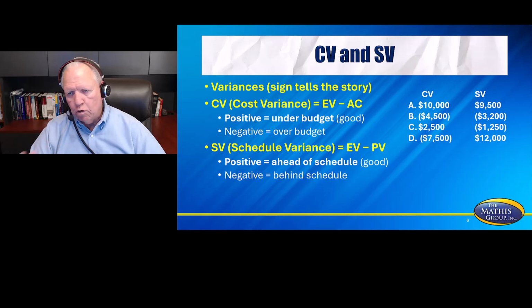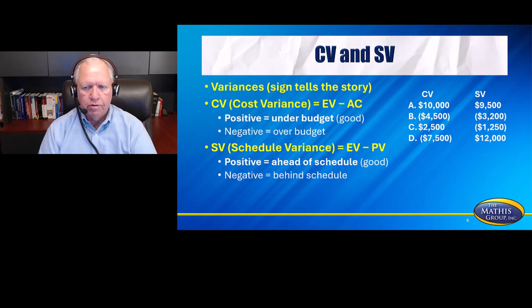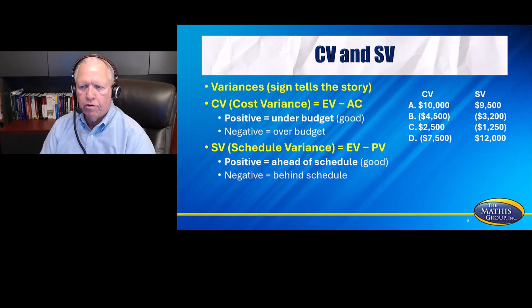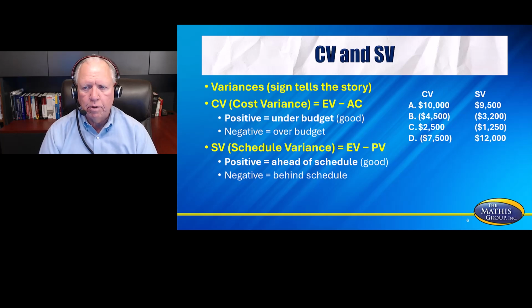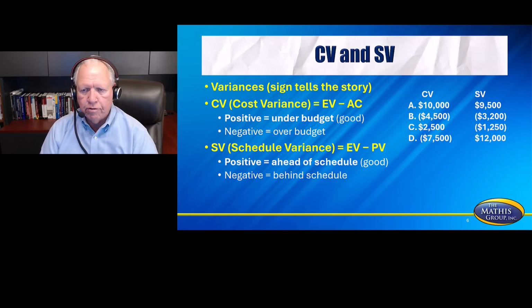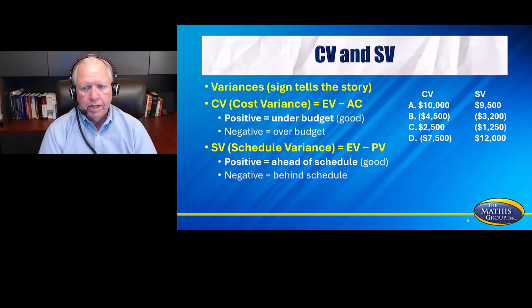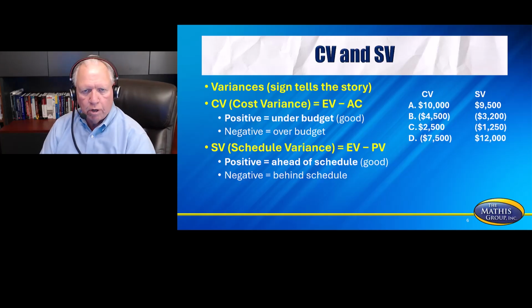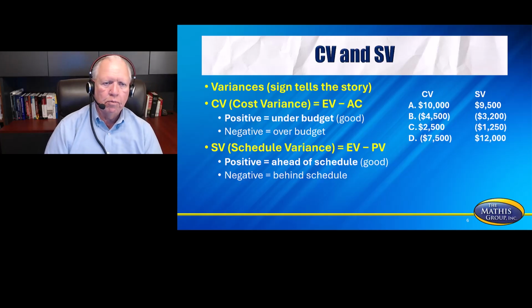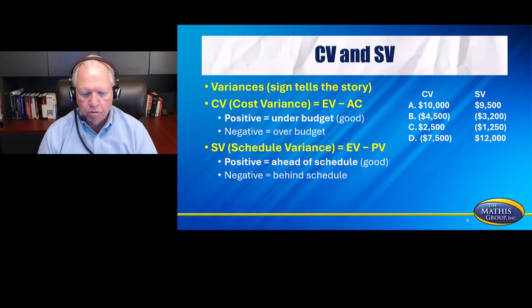Now over here in the right-hand corner, you'll notice I've got 4 projects here. And so I've got them listed so that you can kind of see. Sometimes it'll come up on the test like this. And they'll ask you what is happening with project A. Well, project A, those are both positive numbers. So remember what our slogan is: positive is good, negative is bad. So that means we're under budget and we're ahead of schedule.